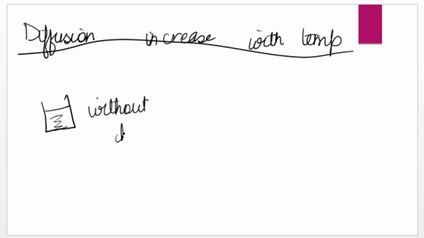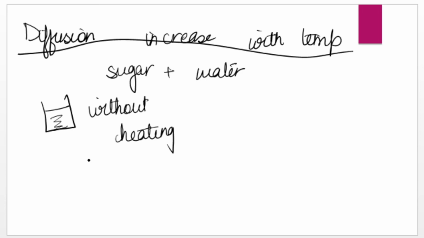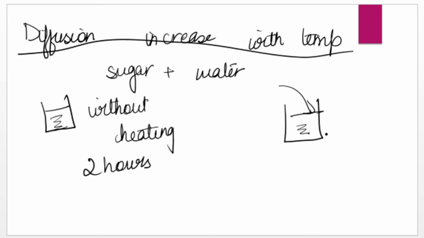Without heating, to dissolve sugar in water may take around 2 hours. It will get diffused, but it will be slower. If you put sugar and water and heat it, maybe it will take 2 minutes and it will get dissolved. This proves that the rate of diffusion increases with temperature.